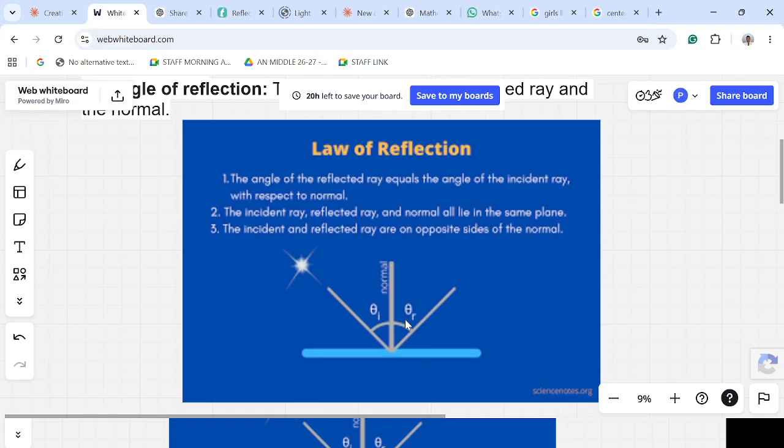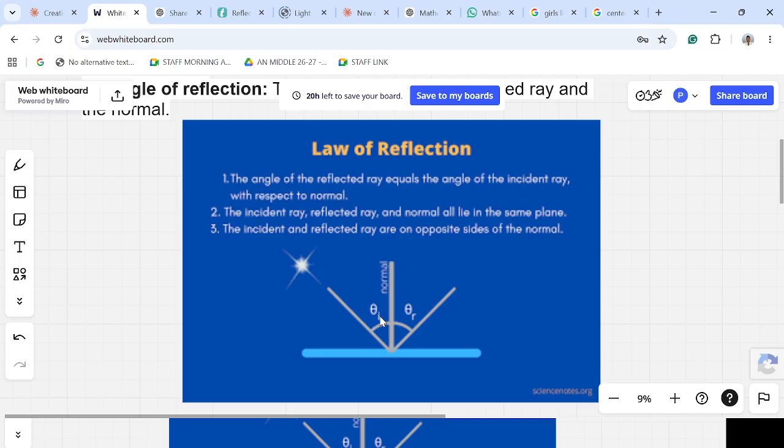After the general terms introduction is done, now we will be learning about the laws of reflection. What are the laws of reflection? Theta i and theta r are always equal. Now what are theta i and theta r? Theta i is the angle of incidence and theta r is the angle of reflection.